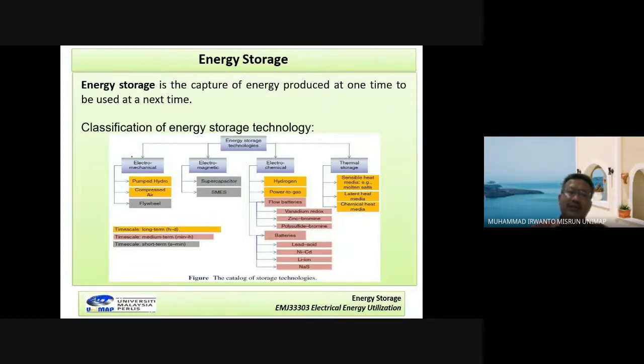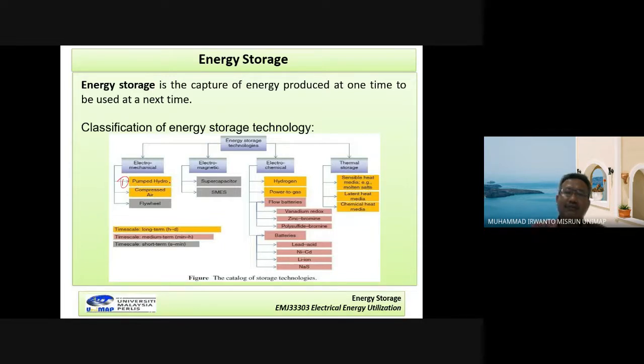The first we can call electrical mechanical. Why is it called electrical mechanical? Because in the storage energy there is a part electrical and also a part mechanical. Devices included here are, first, pump hydro energy storage.